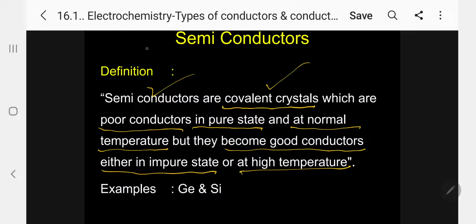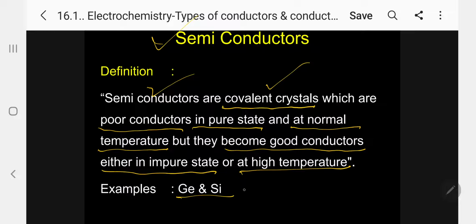This is called semiconductors. Let me repeat again. Semiconductors are covalent crystals which are poor conductors in pure state and at normal temperature, but they become good conductors either in impure state or at high temperature.